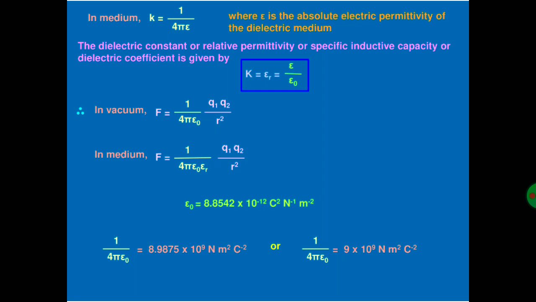In the above equation we see that epsilon is equal to epsilon naught into epsilon R. The value of epsilon naught is 8.8542 into 10 raised to power minus 12 coulomb square per newton per meter square, and the whole 1 by 4 pi epsilon naught is equal to 8.9875 into 10 raised to power 9 newton meter square per coulomb square, which is approximately 9 into 10 raised to power 9 newton meter square per coulomb square.